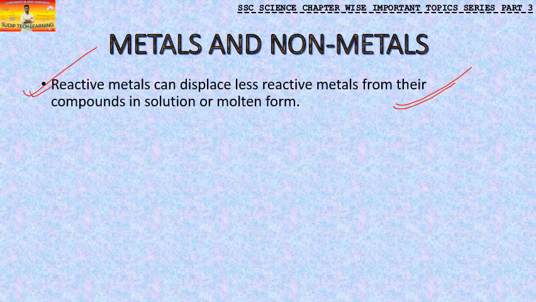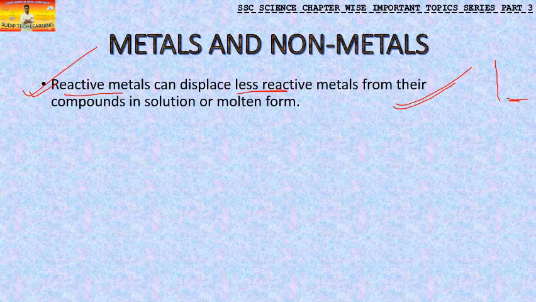Now I will just tell you about reactive metals. Reactive metals are at the lower side of the activity series. These reactive metals can displace the less reactive metals. I'll give you a simple example.